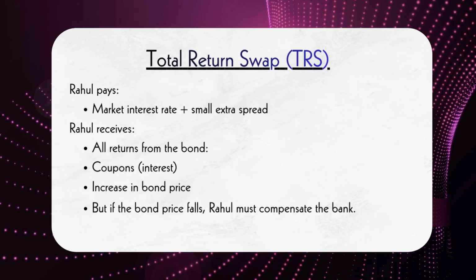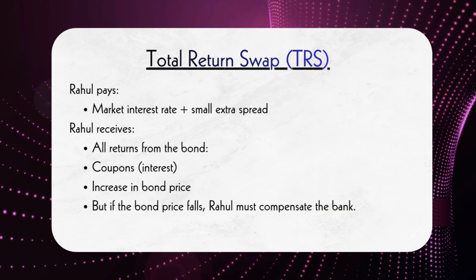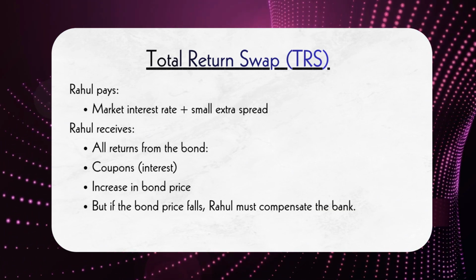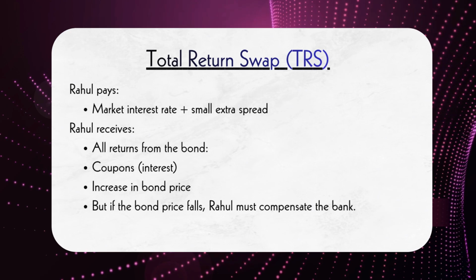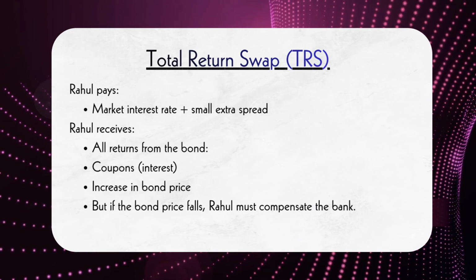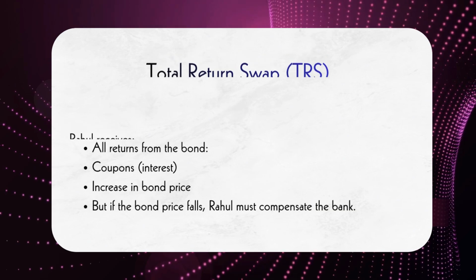from that bond. Every year, Rahul pays the bank a market interest rate plus a small extra fee called a spread. In return, the bank passes on the total return of the bond to Rahul. Total return means both the coupon interest received from the bond and any increase in the bond's price.